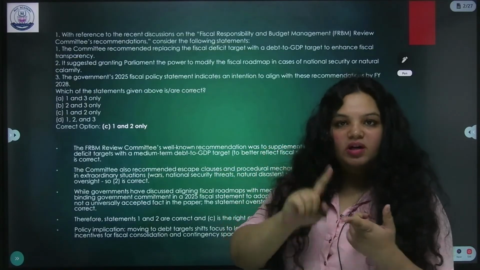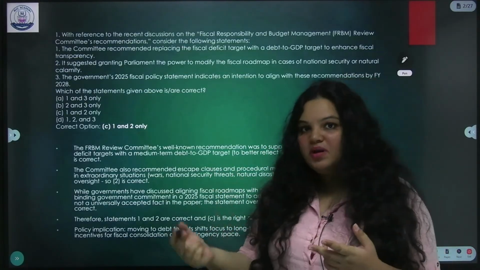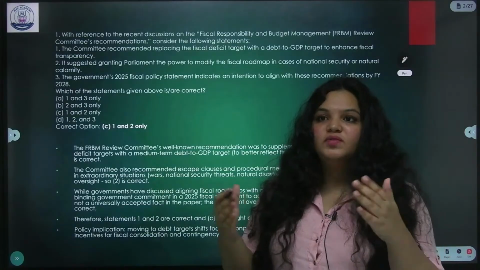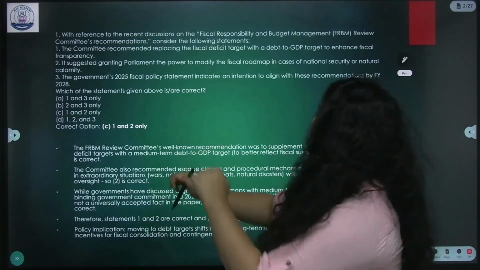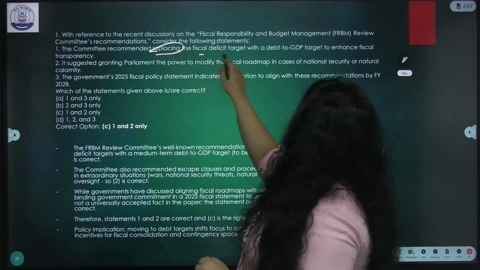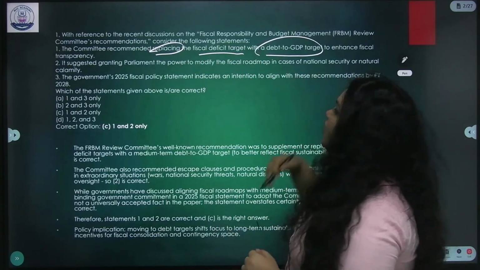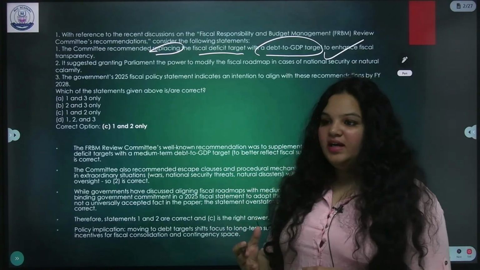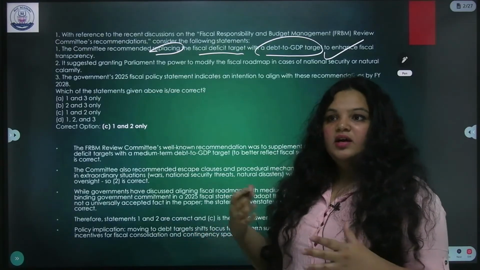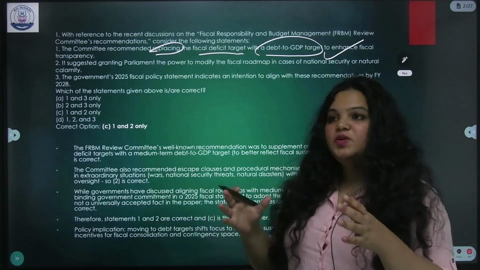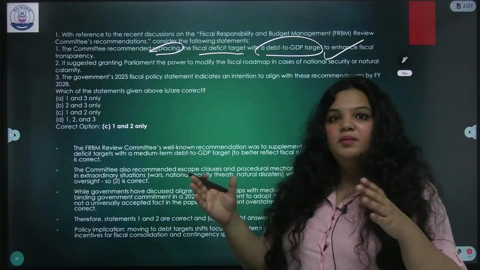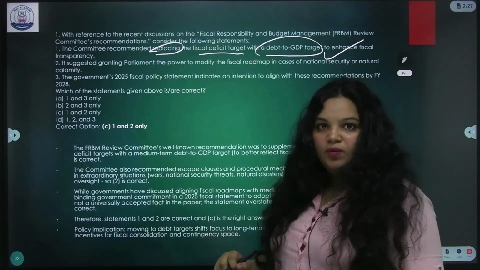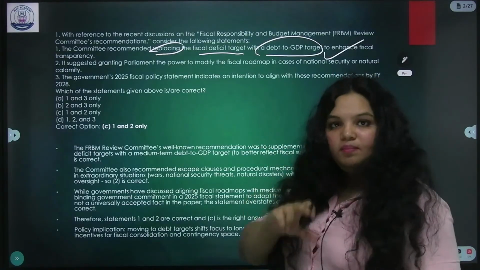So you need to know about FRBM. You need to know that there is an FRBM review committee. It's all related to the fiscal responsible management of fiscal policy of India. Now the committee recommended replacing fiscal deficit target with a debt to GDP target to enhance transparency. This actually happened. It's correct because fiscal target was a pretty broad thing. We were not considering previous borrowings. That's why you see in every government they try to blame the previous government. They say they took so many borrowings, that's why our indicators are going down. So instead of that, debt to GDP target is a better indicator.